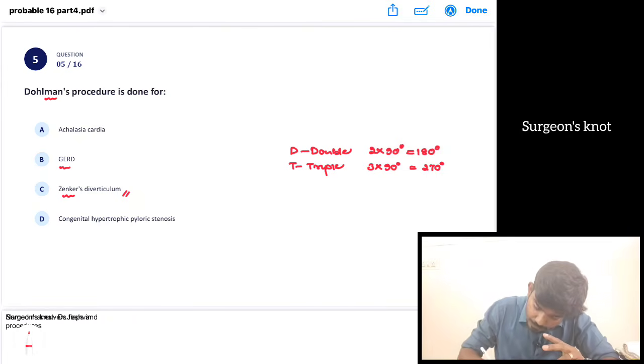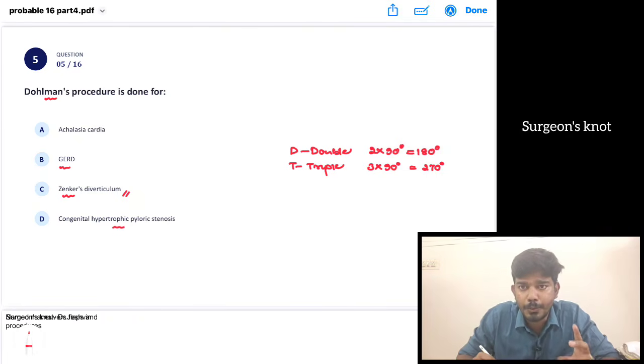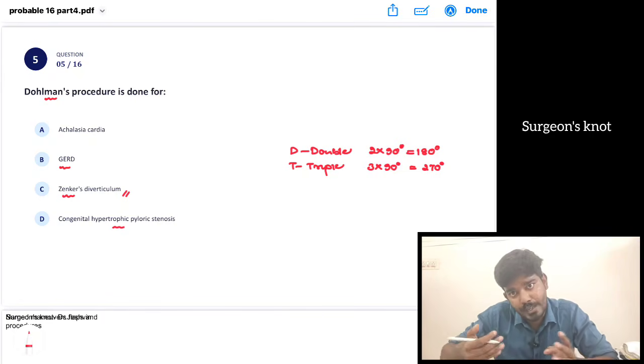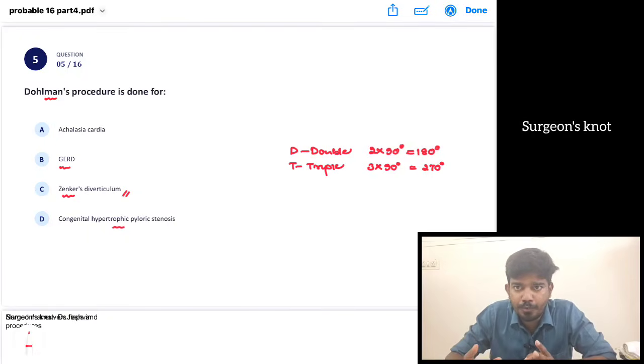Okay, in case of congenital hypertrophic pyloric stenosis we do pyloromyotomy. Okay, what we do, Ramstedt's pyloromyotomy is done for congenital hypertrophic pyloric stenosis. Okay, next we are going to see a list of surgical procedures. If you want to skip, you can go for the next topic also.